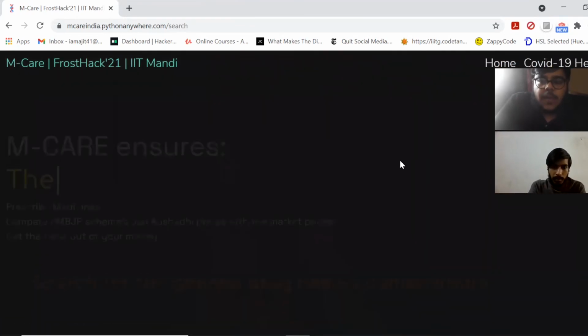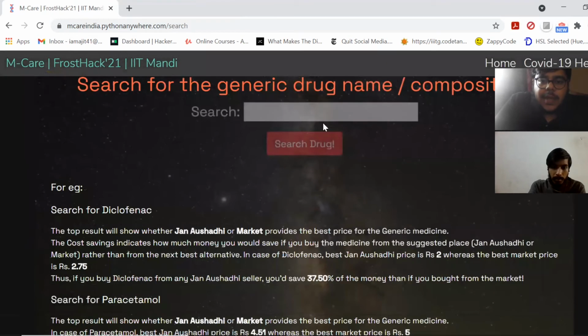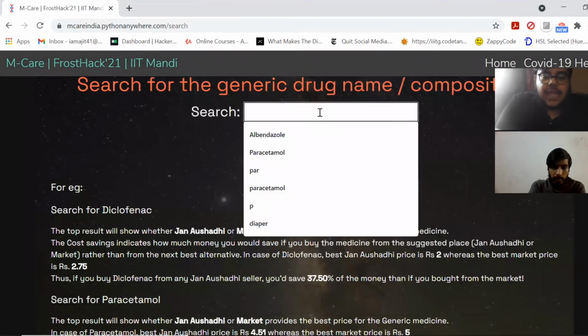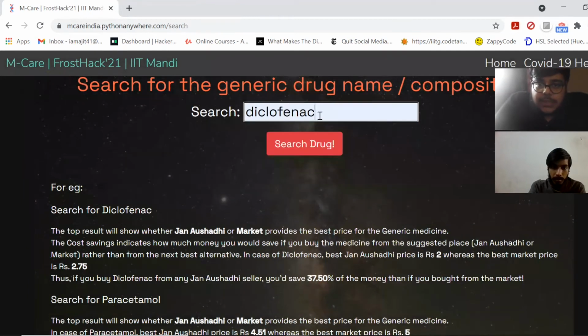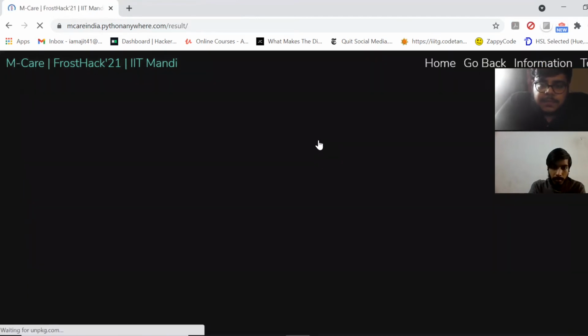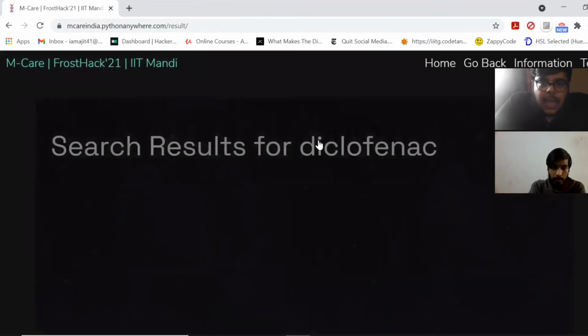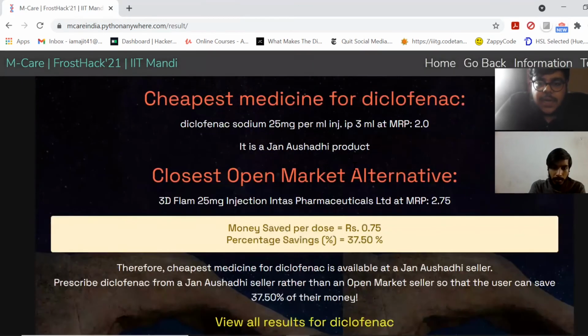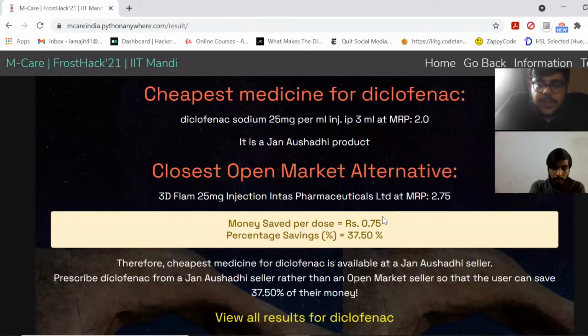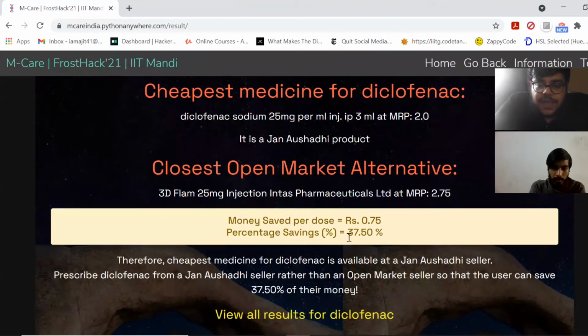prescription. So if I go back and quickly search for any prescription, say diclofenac, which is another common drug found in Indian households, I'll be shown the search results in which the cheapest medicine is again a Jan Aushadhi product. And again, see, even in a 2 rupees product, the percentage savings, if someone knew of this scheme, is 37.5%.